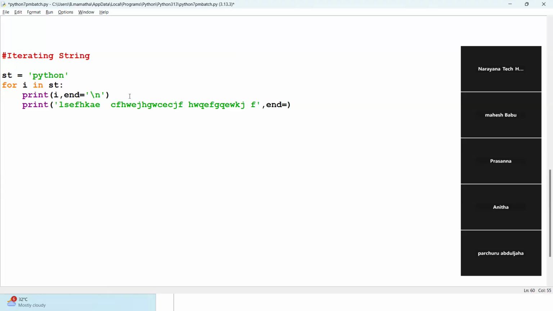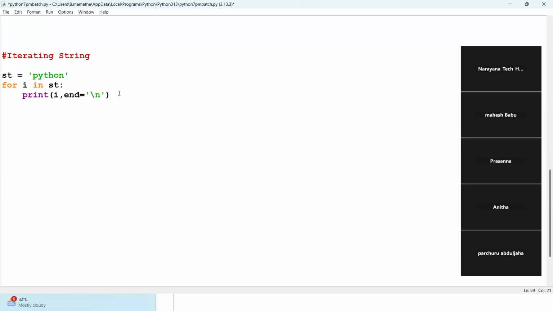Comma, end equal to... by default what is there? Slash n is there, like that. So take anything in the print, our choice. Once our text or our requirement is over, then comma, then what is there? End equal to slash n. Like that, every print function has end equal to slash n.